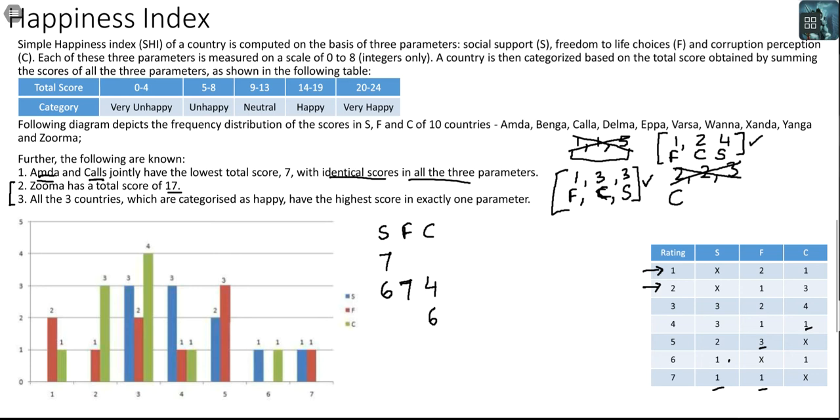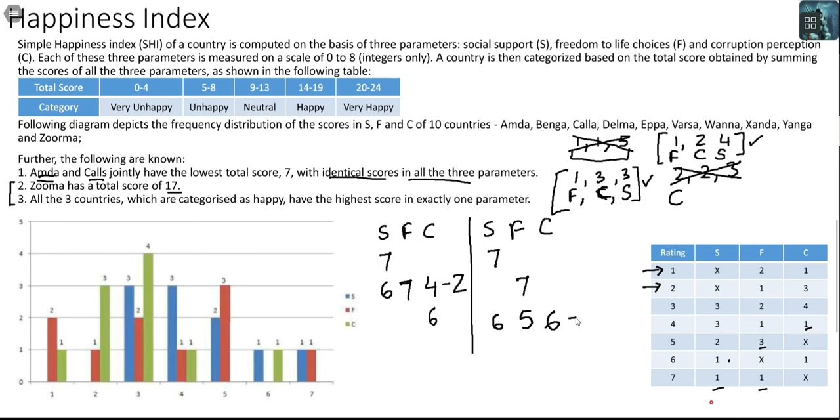Let's get rid of that. But this is not the end of my checking. The other case that I have to check is 7, 7 and 6. So far the cases that I have checked are 7 in S, 7 in F. Let me also check with 6 in C. If I am getting 6 in C, I need 11 more from these two. Can I get 11 more? I would need a 6 and a 5. Yes, I can get a 6 here. I can get a 5 here.